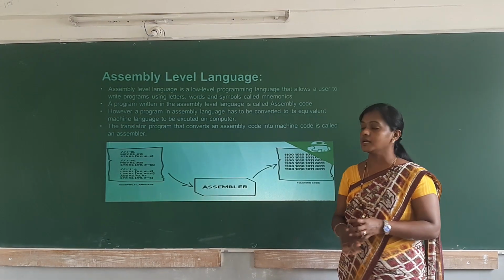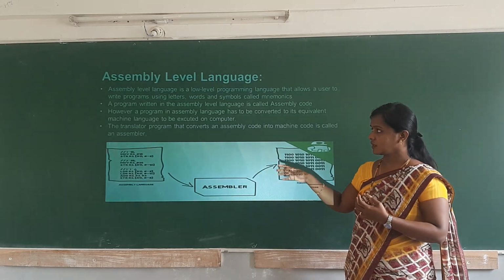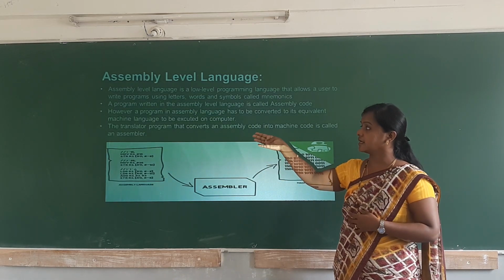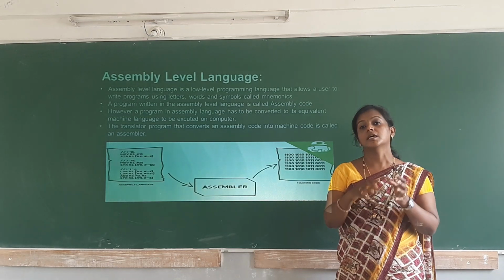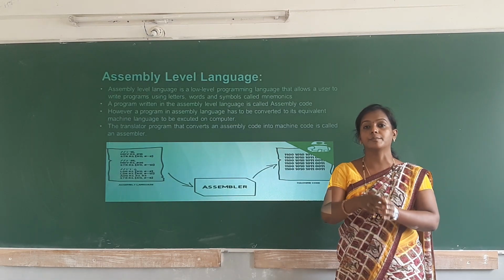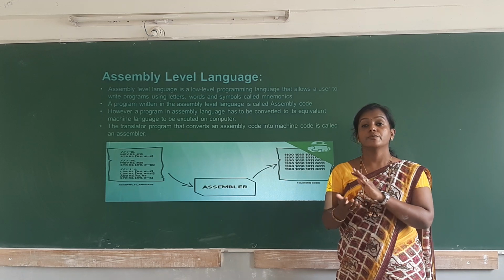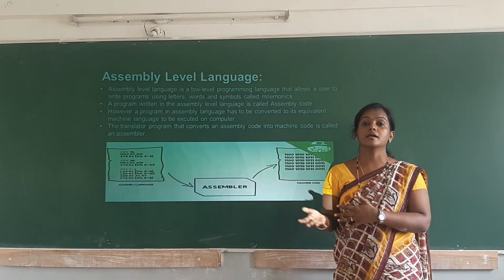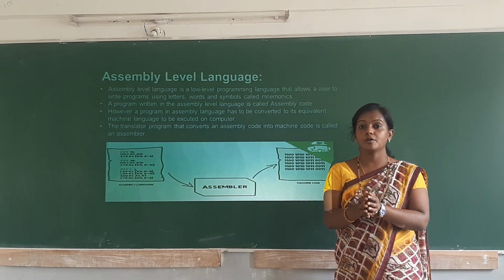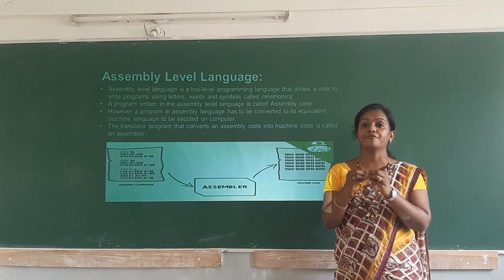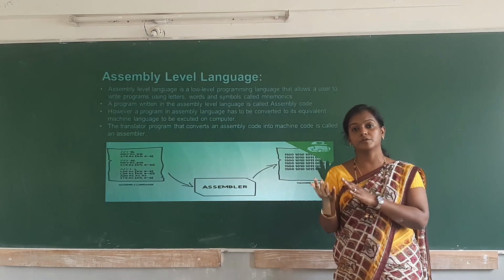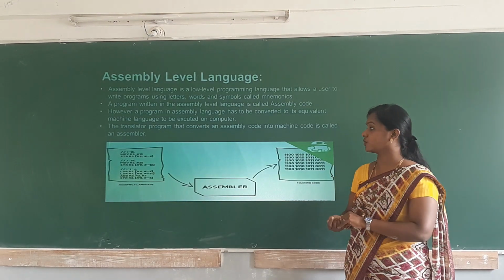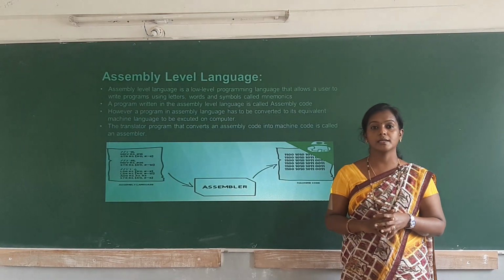A translator is a program that converts this assembly level language program to the machine level language, which is easily understandable by the computer. So the drawback is that there is a need of a translator to translate the assembly level language program to the machine level language program. So this is about the assembly level language.